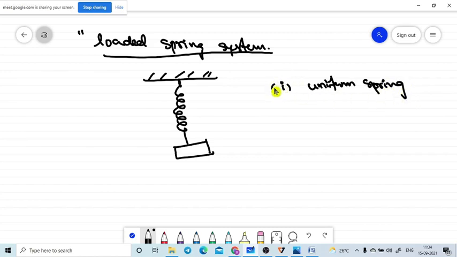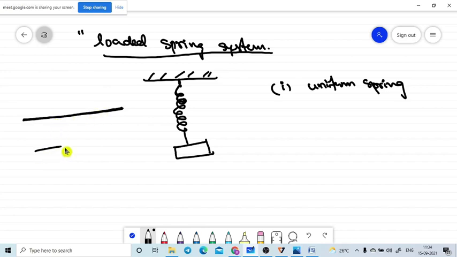What is the main reason to write uniform spring? The area of cross section, the length and the diameter of the spring must be the same, otherwise its spring constant value will change. For easy understanding, take a wire. If the area of cross section of the wire is the same throughout the length, we call it a uniform wire.